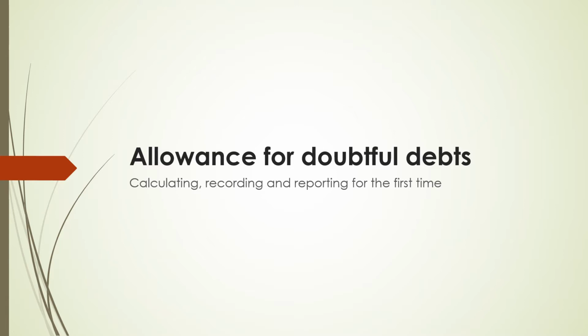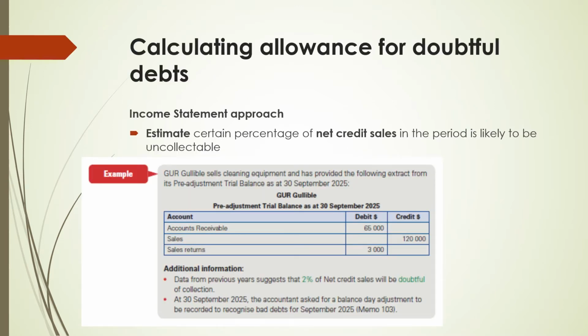The first one would be relating to allowance for doubtful debts that are being calculated, recorded, and reported for the first time. When calculating allowance for doubtful debts, we are using the income statement approach, which is to estimate a certain percentage of net credit sales in the period that is likely to be uncollectible. Here's an example. We can see that we've been given the accounts receivable balance as at 30th of September. We are also given the sales and sales returns amounts for the period.